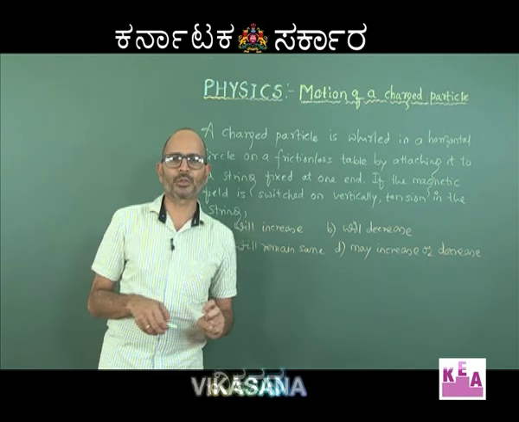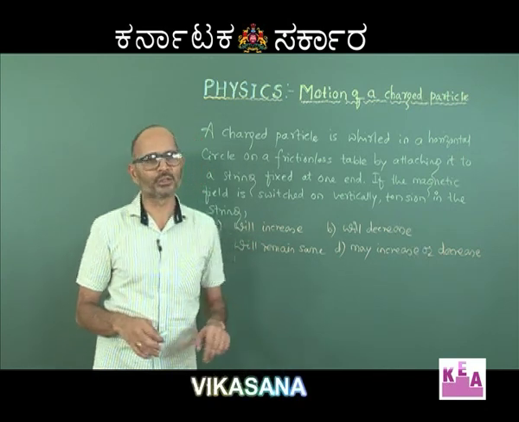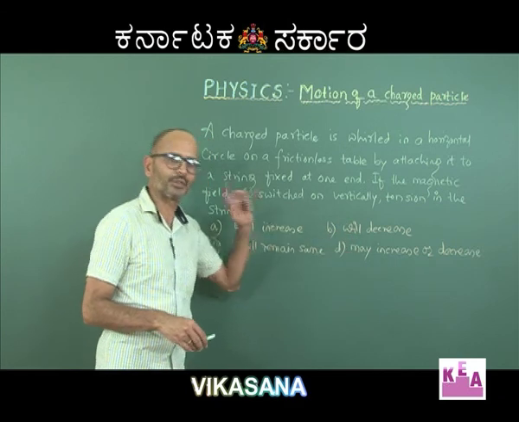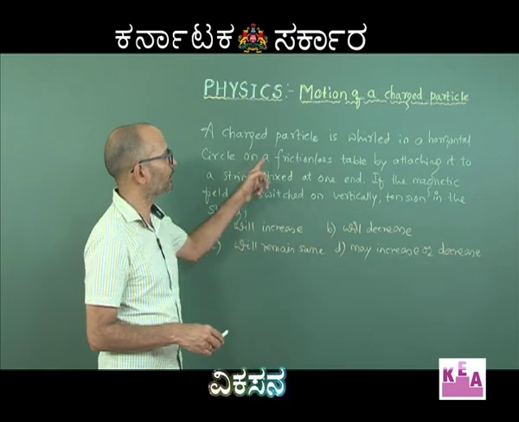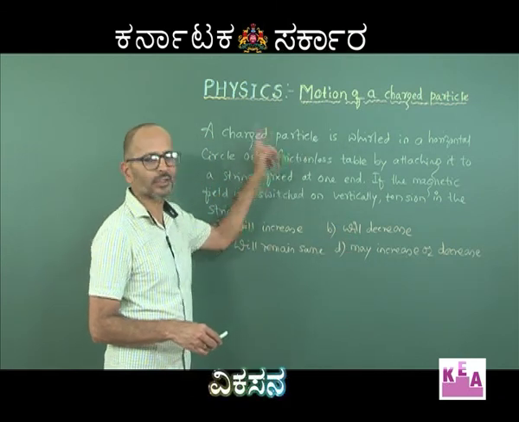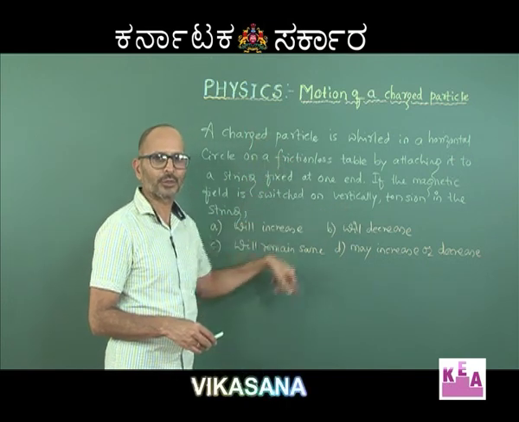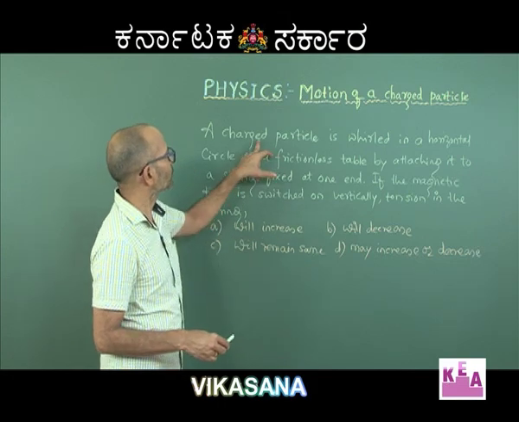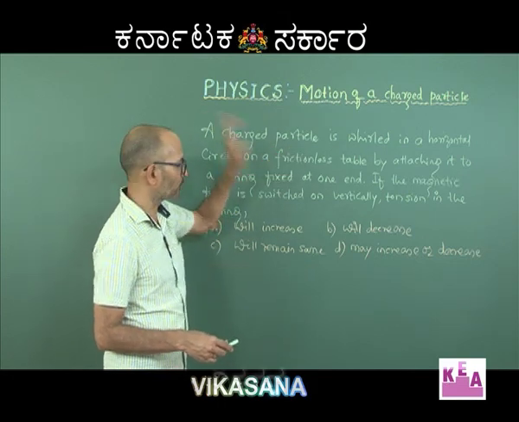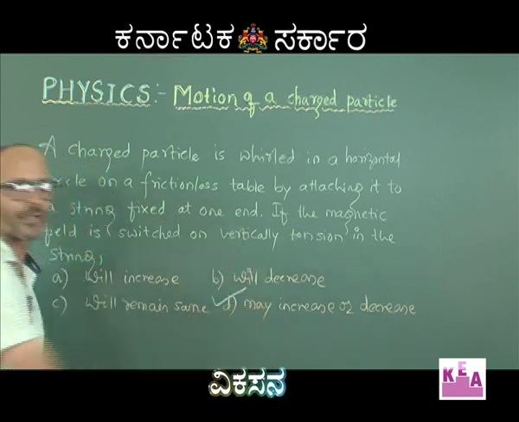Fine. So, if you just look at the free body diagram, you will realize that it may increase or decrease, right, because of the ambiguity in the direction in which the particle is describing the circular path, direction of the magnetic field, whether vertically upwards or vertically downwards, and secondly, this charged particle being positive or negative. So, D is the correct answer.